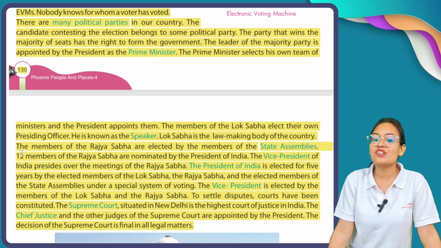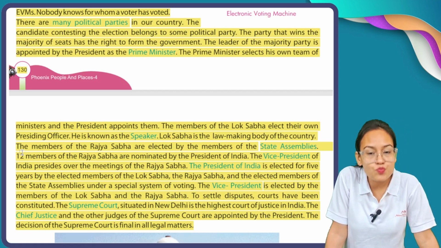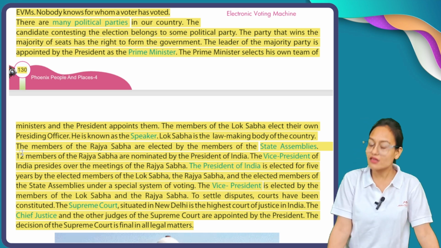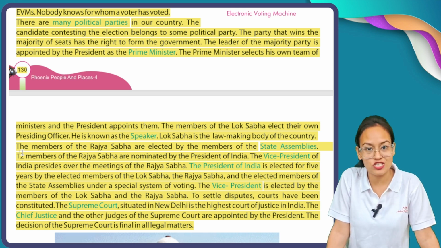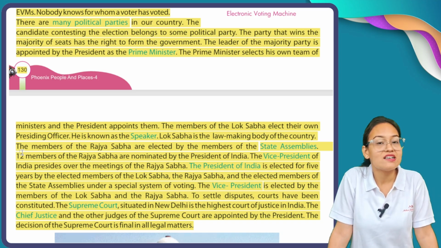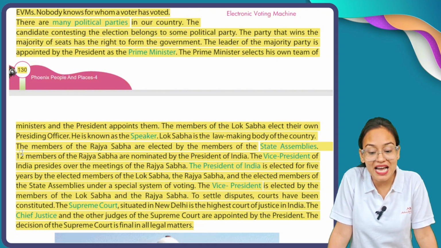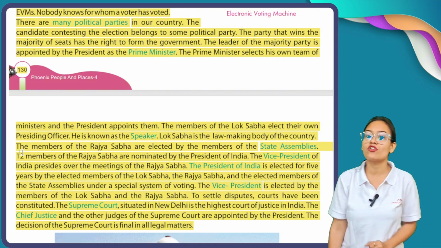Now what is the meaning of a speaker? It means both houses have a speaker who speaks on behalf of the Lok Sabha or Rajya Sabha. Lok Sabha is the law-making body of the country. See, Lok Sabha is the lower house of Parliament, but it acts as the law-making body for our country, India.